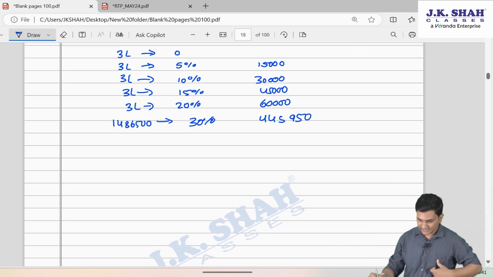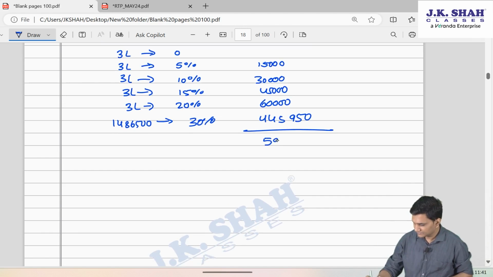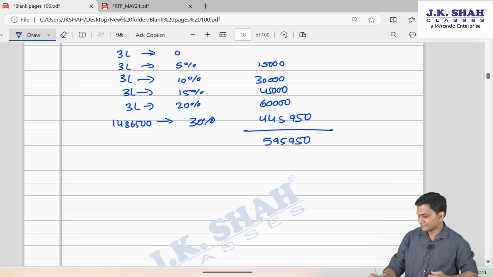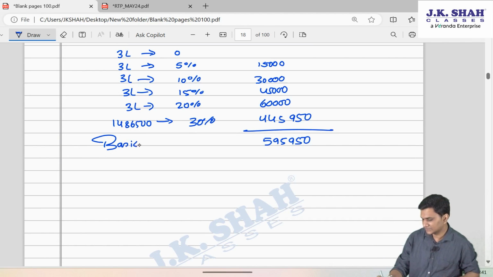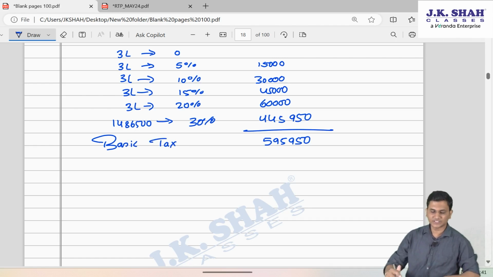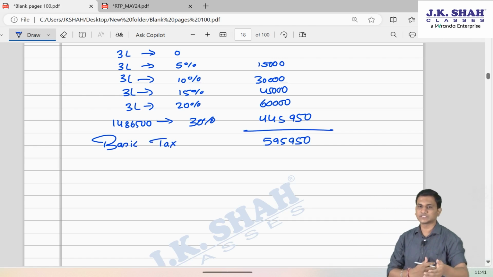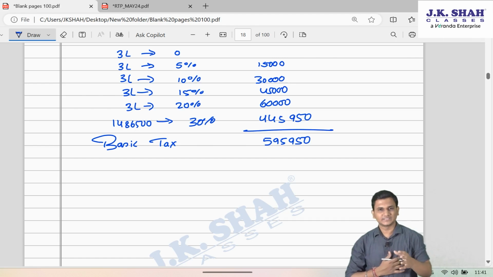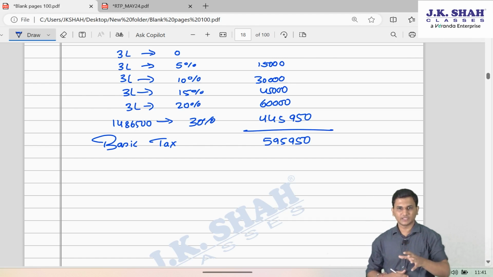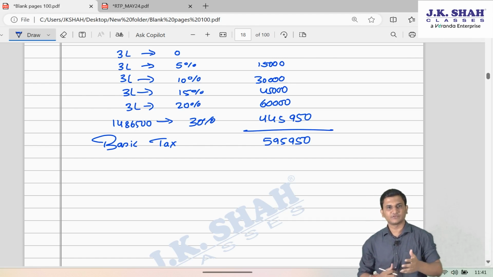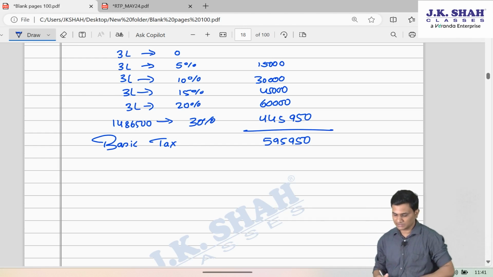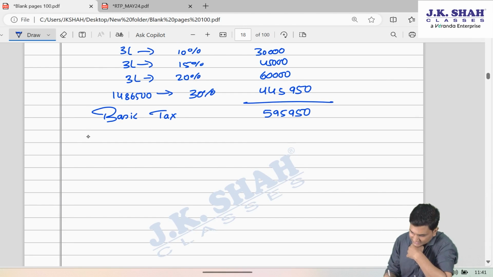So 5,95,950. This is the basic tax. You don't have to actually show this calculation. See why even ICAI shows it in the suggested answer, so that students understand. But even though in exam you don't show that breakup, it's fine. You can directly write 5,95,950 by doing the calculation on your calculator. Basic tax.